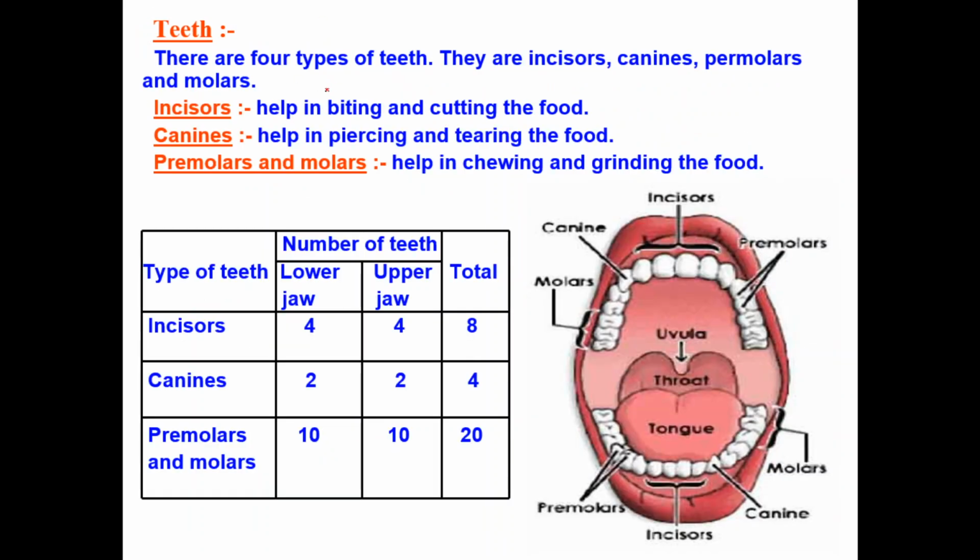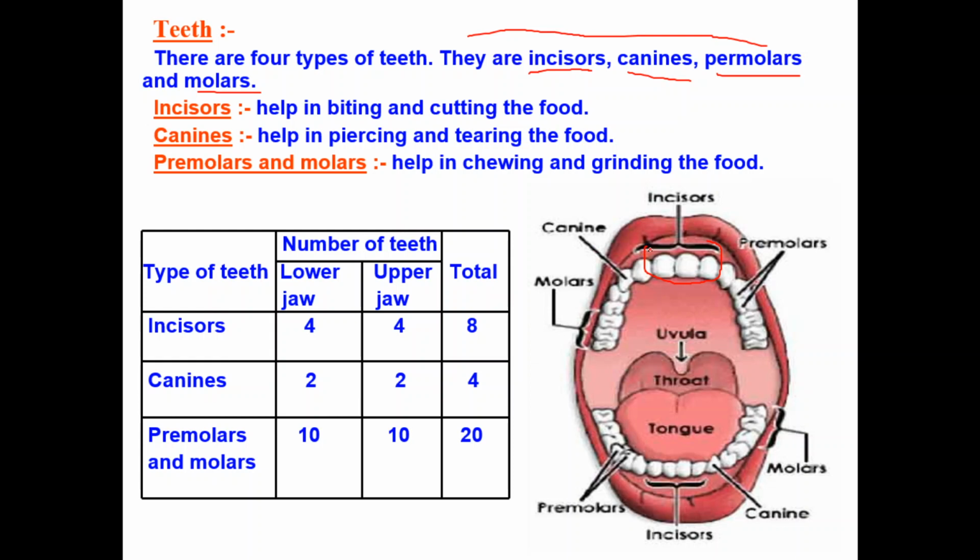Next, the teeth. What are the functions of the teeth? In our mouth we have different types of teeth. If you touch your teeth with your finger, you can feel the different shapes and sizes of the different teeth. Based on their function, we classify the teeth into four types: incisors, canines, premolars, and molars. Incisors are present here; you can see these teeth are incisors.